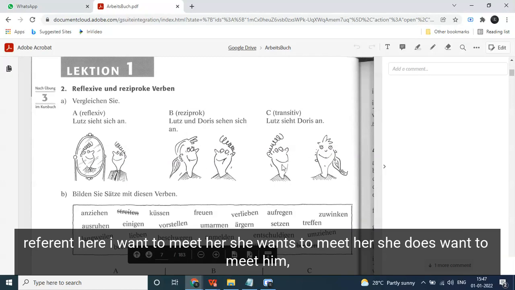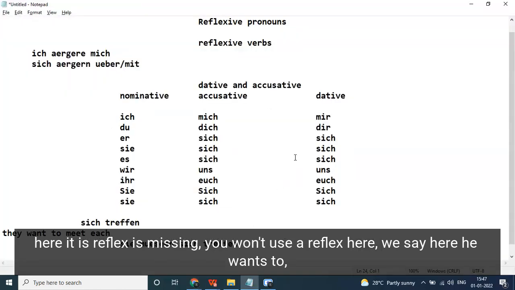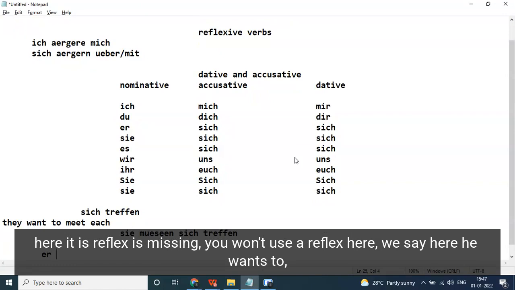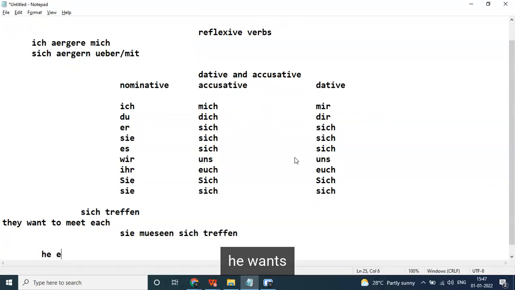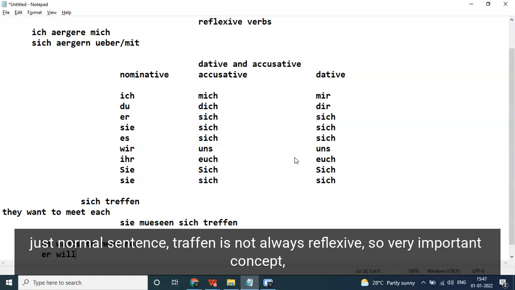Here, I want to meet her. He wants to meet her. She doesn't want to meet him. So here the reflexive pronoun is missing. You won't use the reflexive pronoun here. We say, he wants to meet her. Here the reflexive will not come, it will not be this reflexive. It's just a normal sentence.